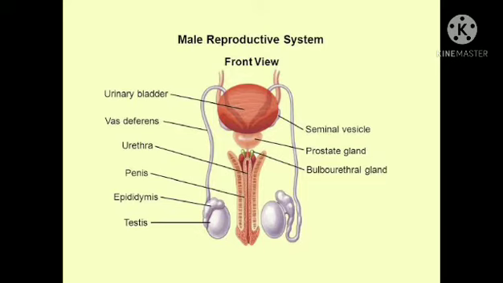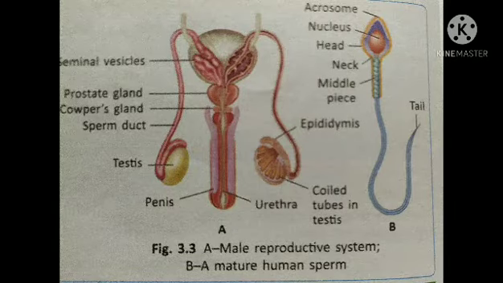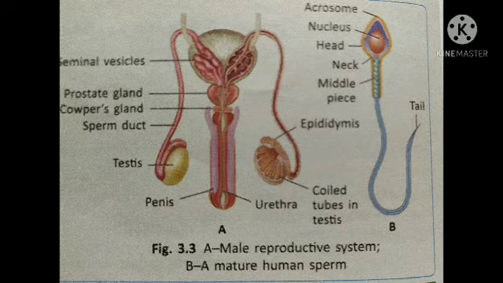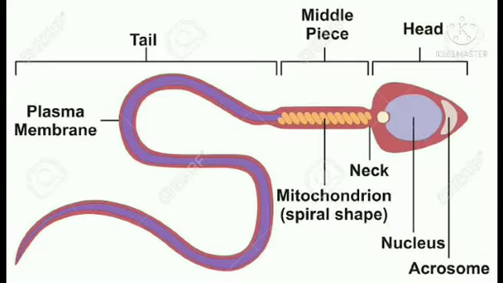So this was about the male reproductive system. Dear students, you should also know that the testes are surrounded by a sac-like structure referred to as the scrotum. The temperature in the scrotum remains about 3 degrees less than the normal body temperature. The reason is that this temperature is most suitable for the maturation of sperm, for keeping the sperms alive.